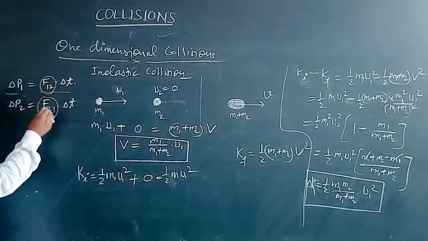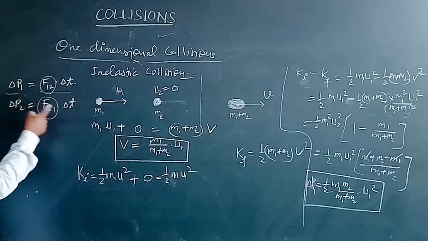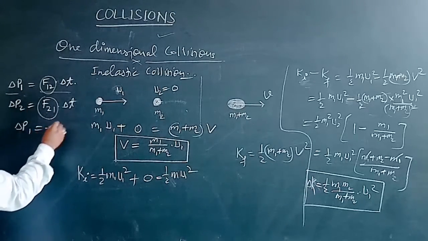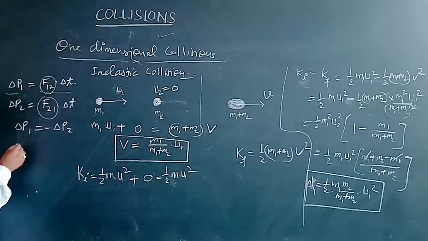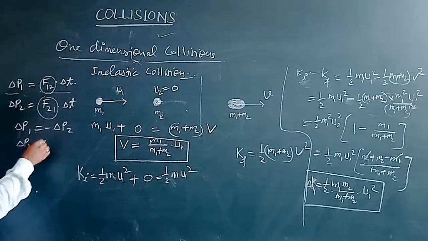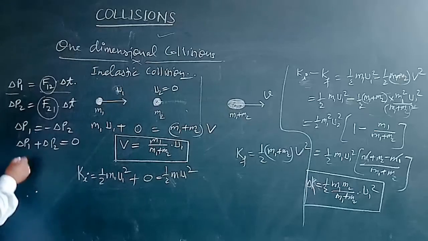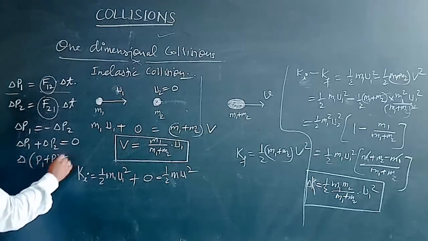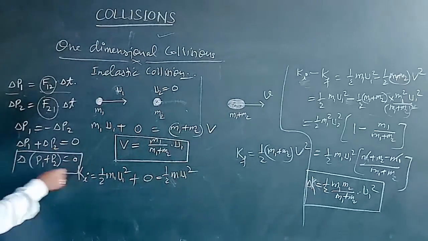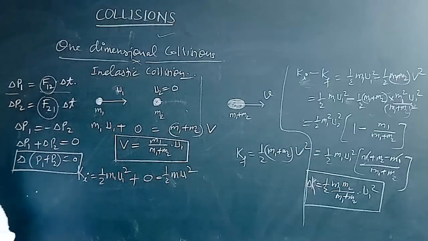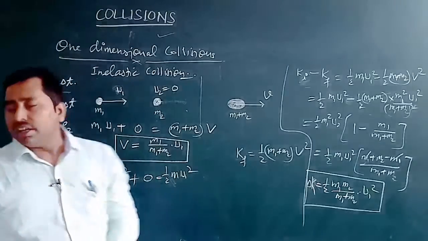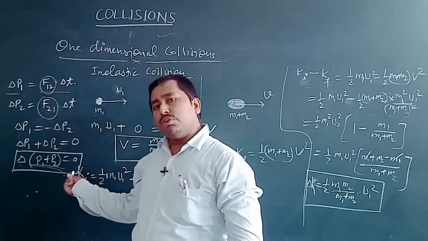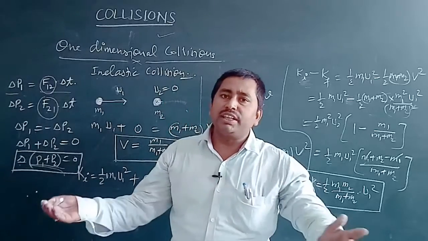So we can write delta p1 equal to minus delta p2. From here we get delta p1 plus delta p2 is equal to 0. So the total change in the momentum after the collision is always 0. It means the momentum is conserved.